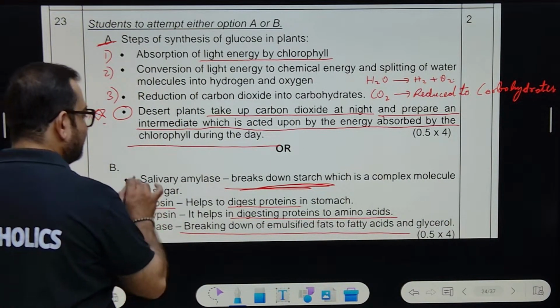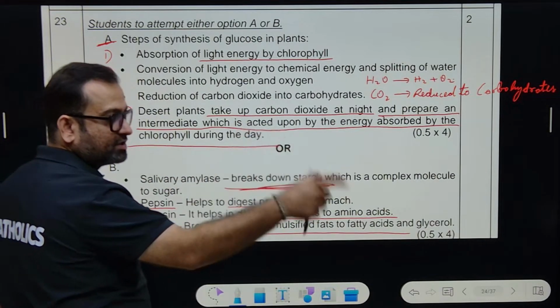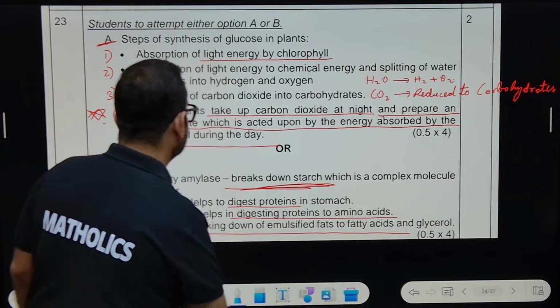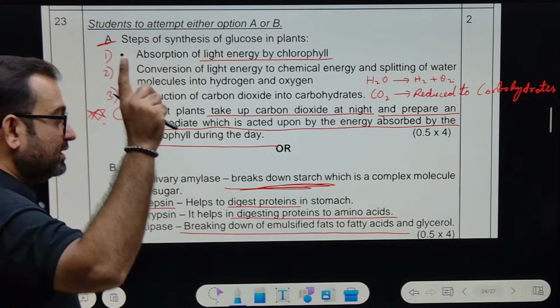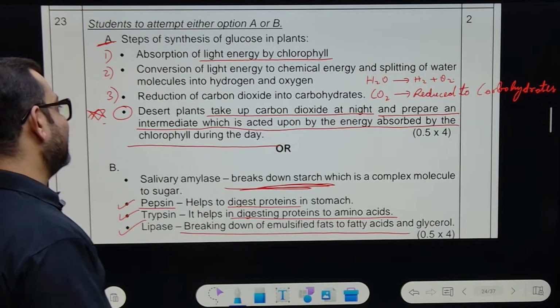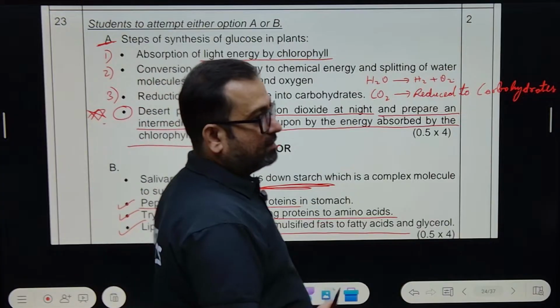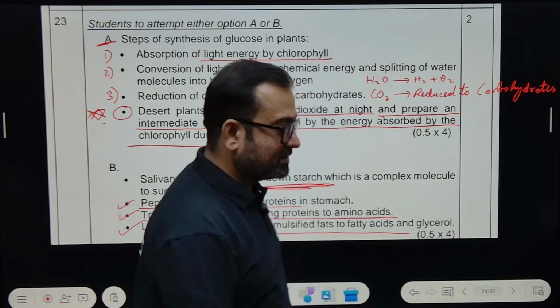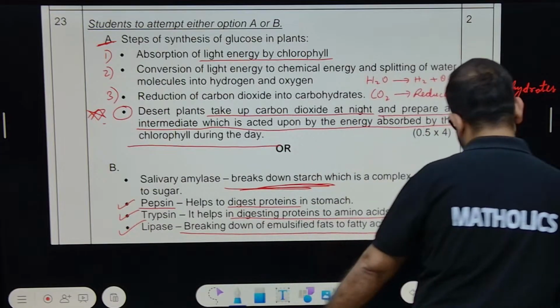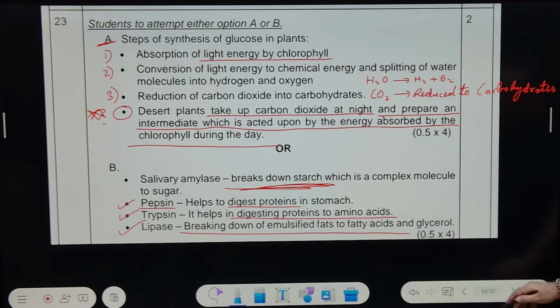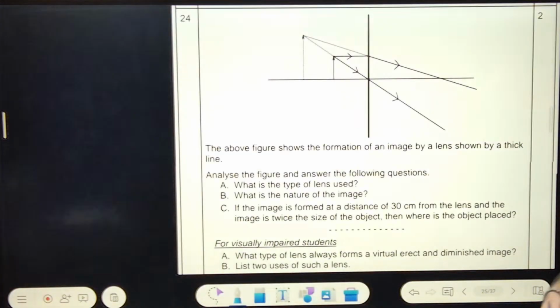Okay. So, the role of salivary amylase is to break down starch, which is a complex molecule, and convert it to sugar. Pepsin helps to digest proteins. Trypsin converts proteins into amino acids, and lipase breaks down emulsified fats into fatty acids and glycerol. Okay, can we move forward? This was a true rectification question.